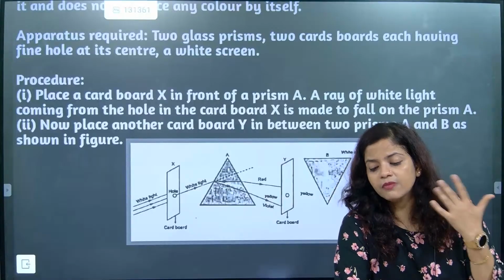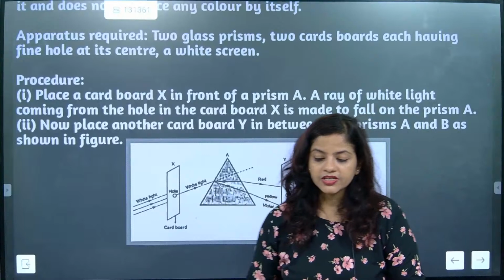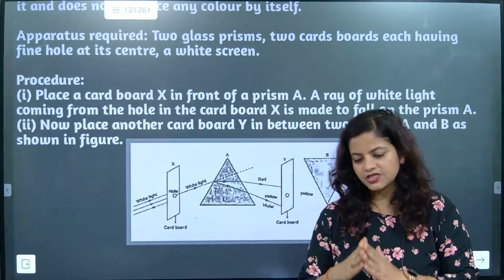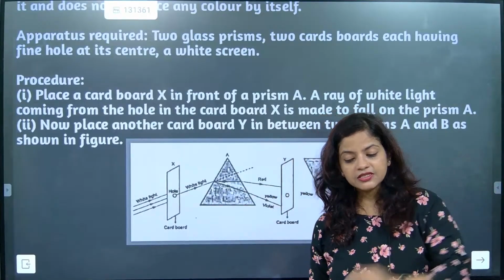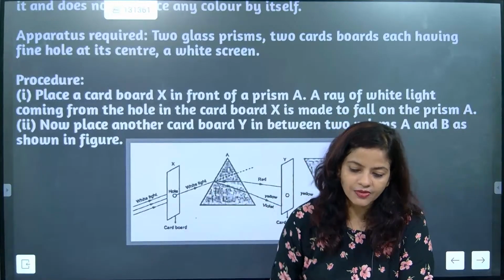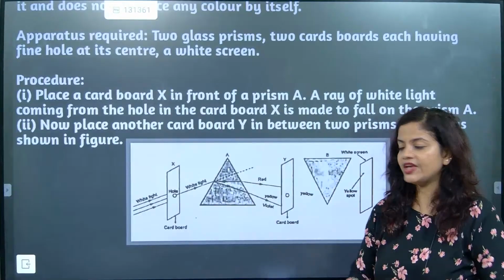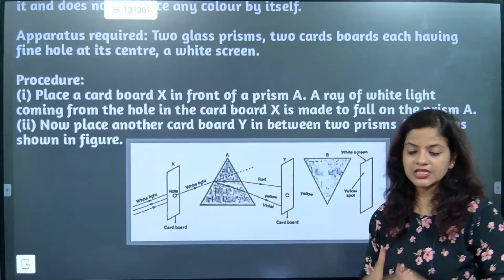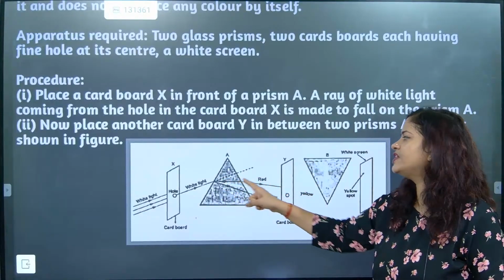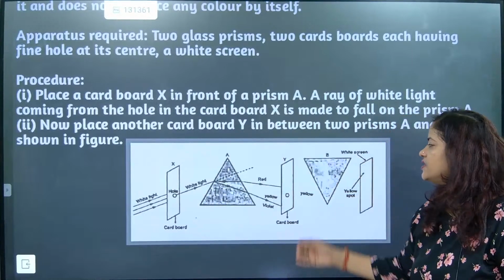Many times they're talking about this content. If a prism is exactly in this location, and a light ray enters that prism, then, as I taught in the beginning of the class, red experiences less deviation. Less deviation means it will bend less, its speed will be more, so its wavelength will be more. So the red color will be traced first on the screen, and after that the yellow color will be traced.